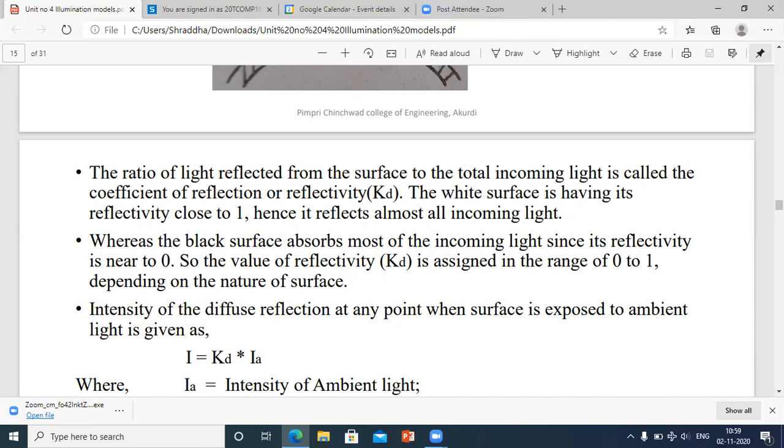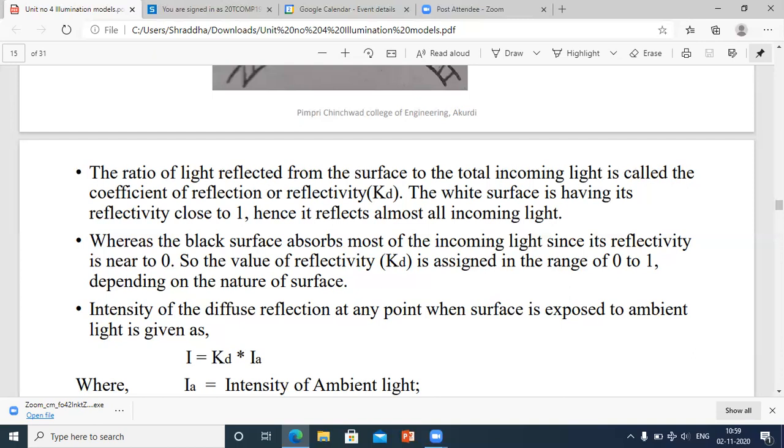Whereas the black surface absorbs almost all of the incoming light, hence its reflectivity is near 0. As I told you, white surfaces have reflectivity close to 1, and dark or black surfaces have reflectivity near 0. So the value of reflectivity, that is KD, is assigned in the range of 0 to 1 depending on the nature of the surface.